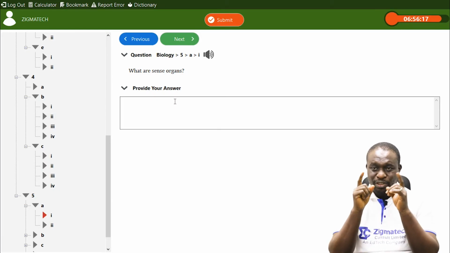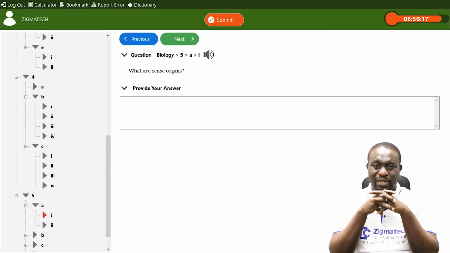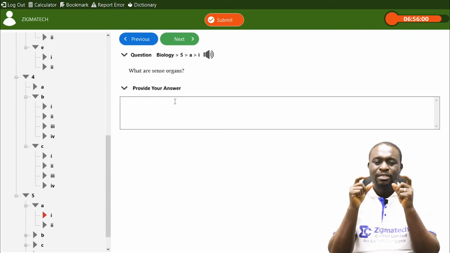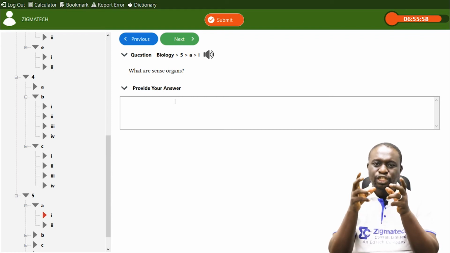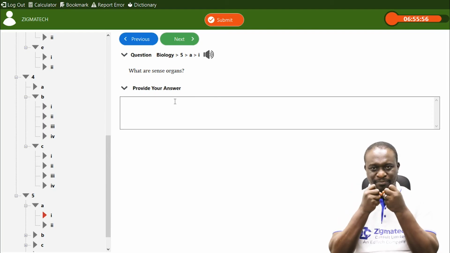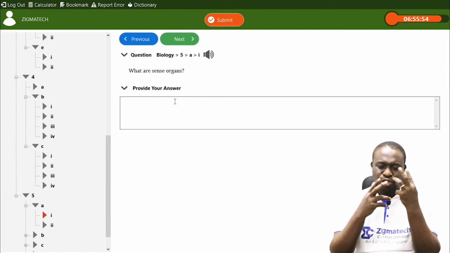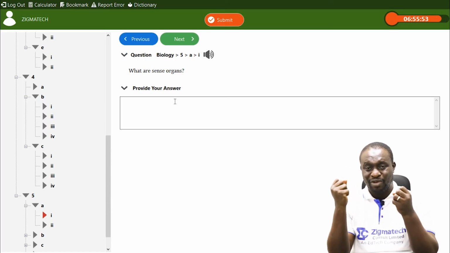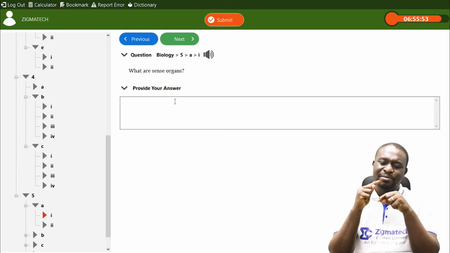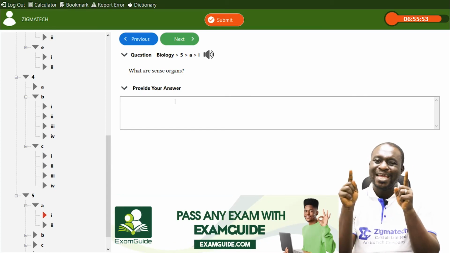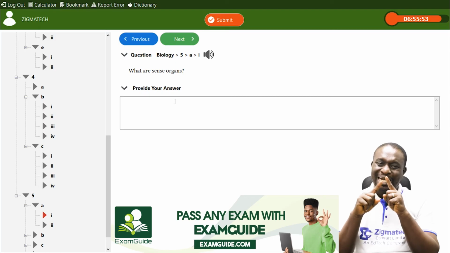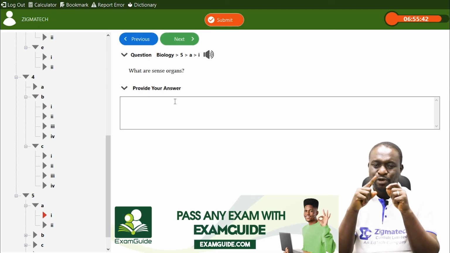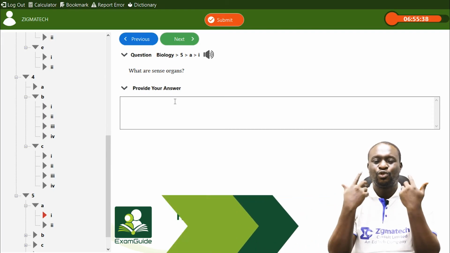So please take note again. Sense organs are organs that contain or possess sensory cells which receive impulses from the external environment, or the stimuli, from changes in the external environment, and transmit these impulses to the brain for interpretation and response, for effector organs to carry out.